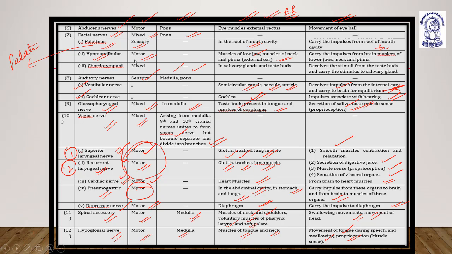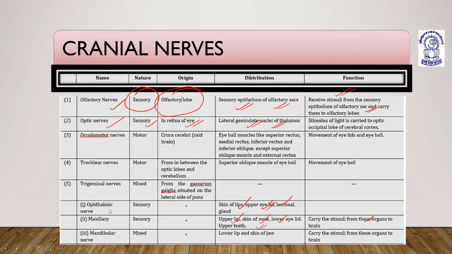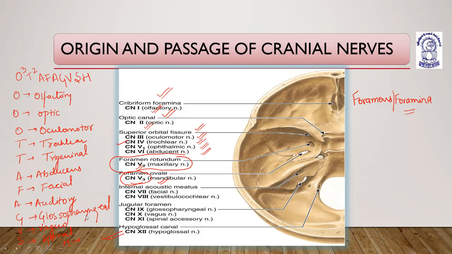In the previous slide, you can see that the trigeminal nerve has the ophthalmic nerve, maxillary nerve, and mandibular nerve. These are the branches. The second branch passes through the foramen rotundum, and the third branch passes through the foramen ovale. The main ones are foramen rotundum and foramen ovale.